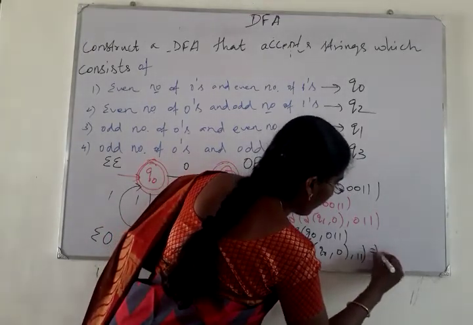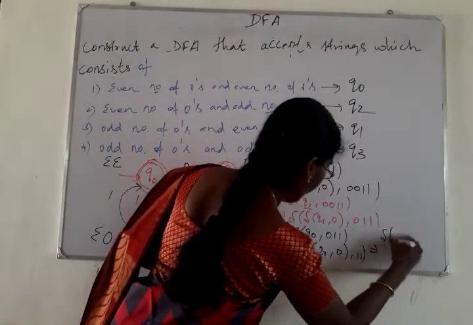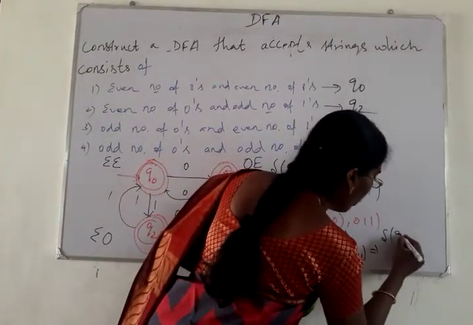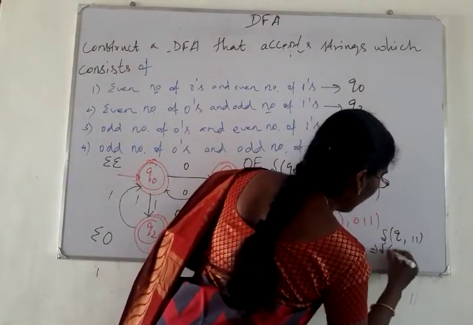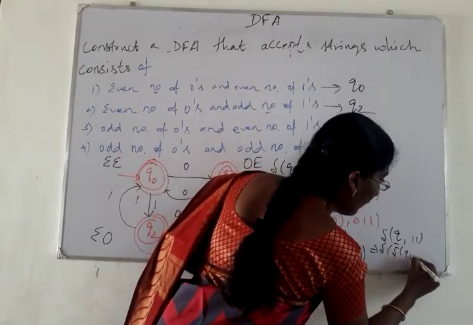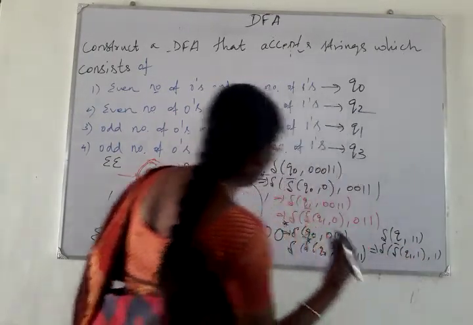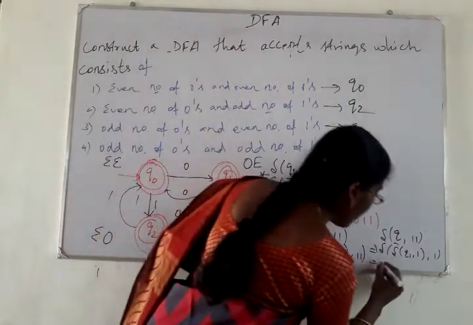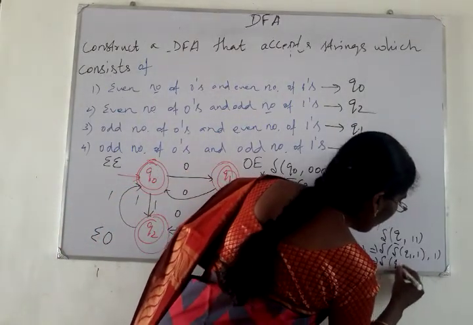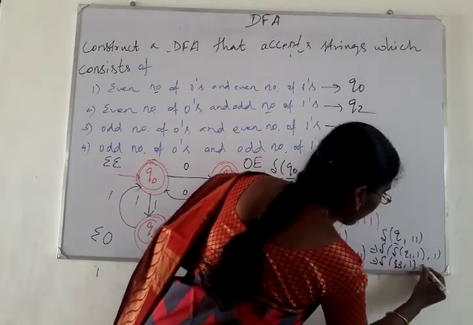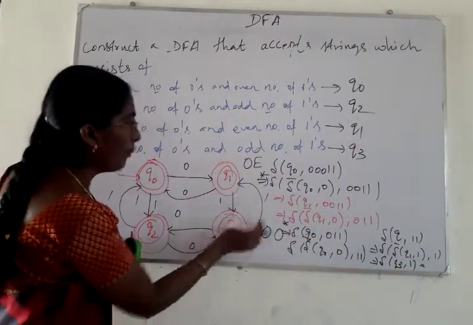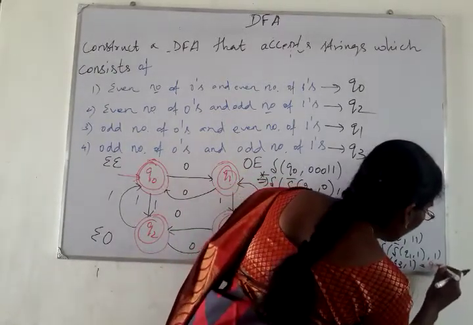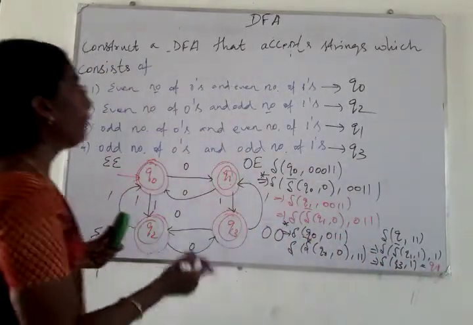That is equal to delta of, what is Q0 comma 0? Q0 comma 0 is equal to Q1, comma 11. Delta dash of Q1 comma 1 comma 1. What is Q1 comma 1? Q1 comma 1 is Q3. That is delta of Q3 comma 1. What is Q3 comma 1? That is Q1. Now Q1 is the final state for accepting what?